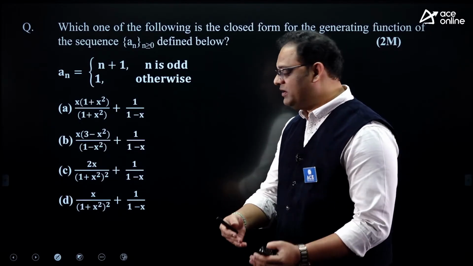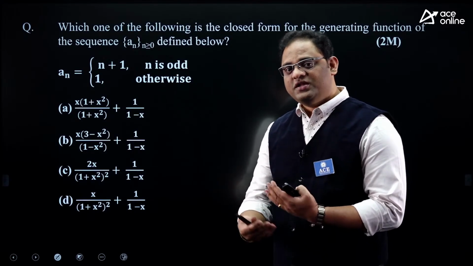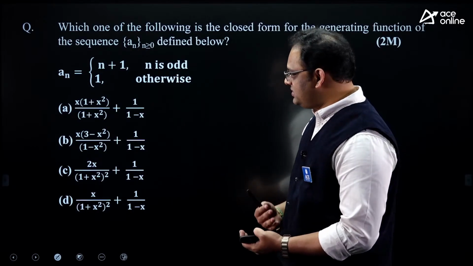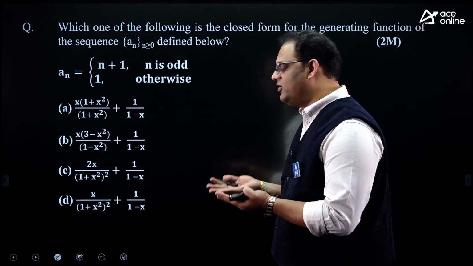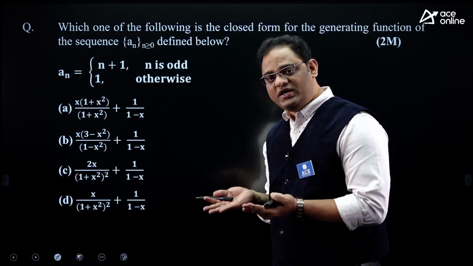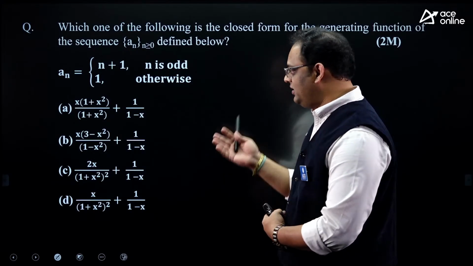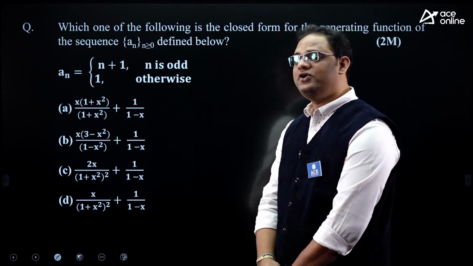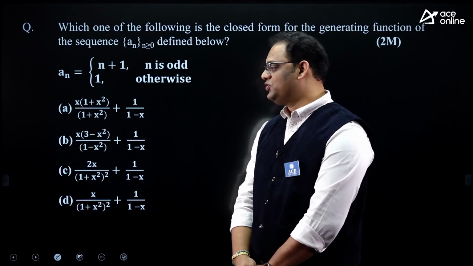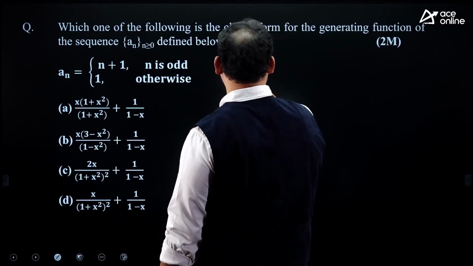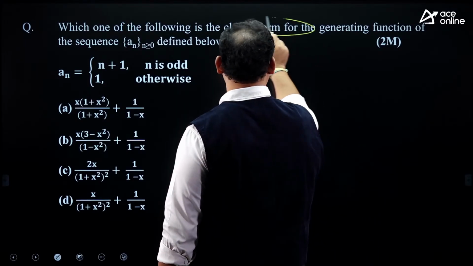But now in the latest papers, they are focusing more on combinatorics like recurrence relations, and slowly they are increasing the weightage of generating functions too. This time in 2022 we got a 2 marks GATE question. So see this question on the closed form for the generating function.